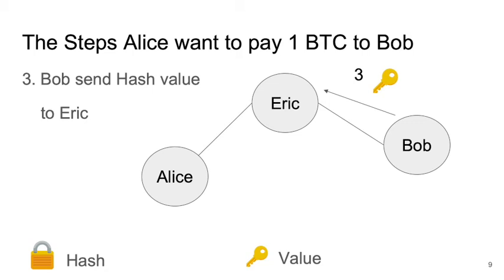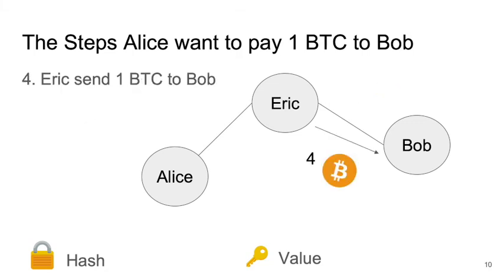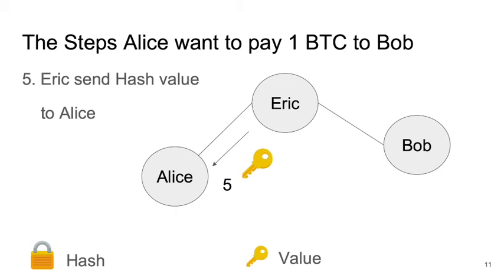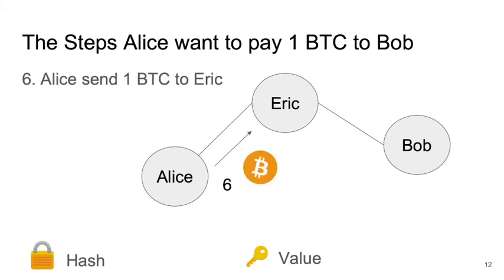Eric sends 1 Bitcoin to Bob, and next Eric sends the hash key to Alex and says to Alex, I already paid 1 Bitcoin to Bob. When Alex receives the hash key value, Alex pays 1 Bitcoin to Eric, and this completes the transaction on the Lightning Network with the mesh network.